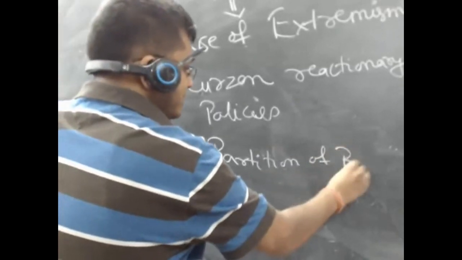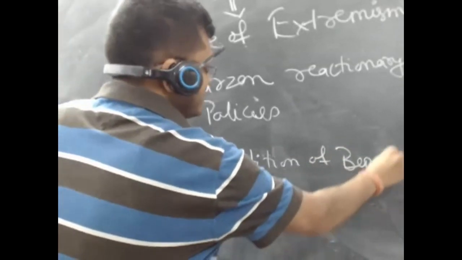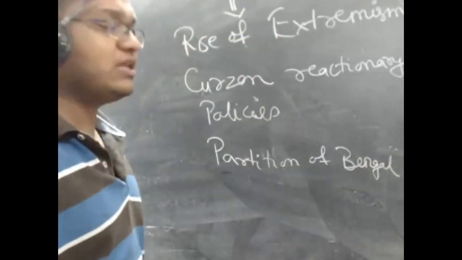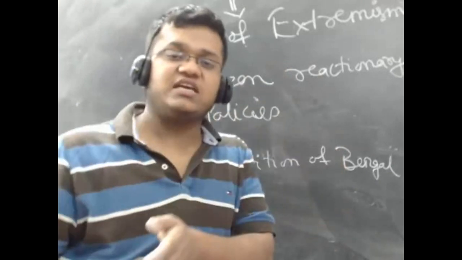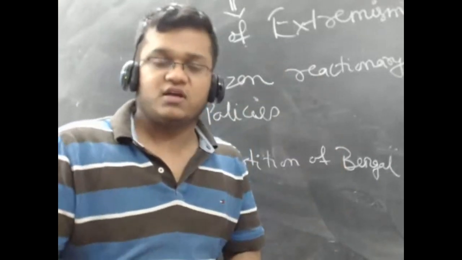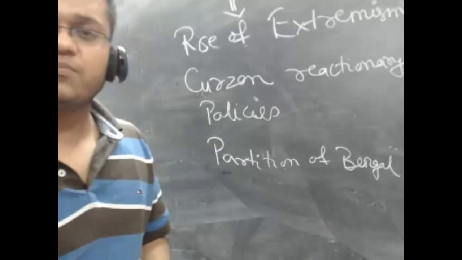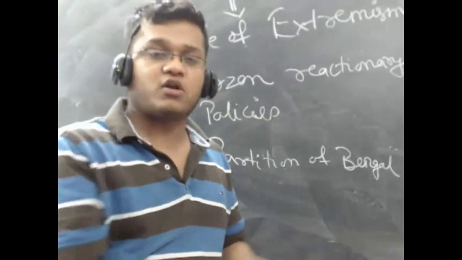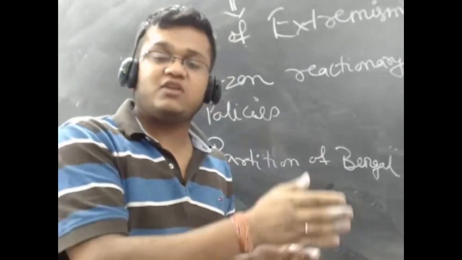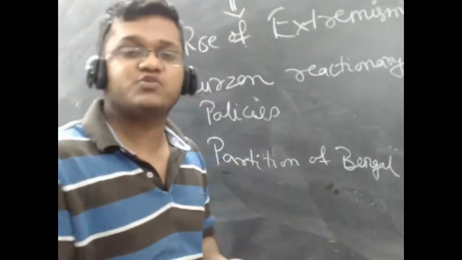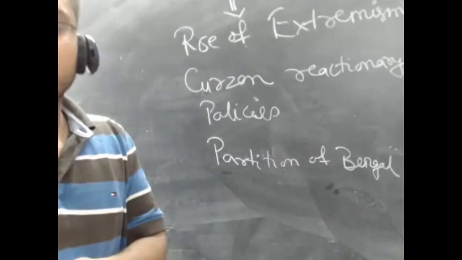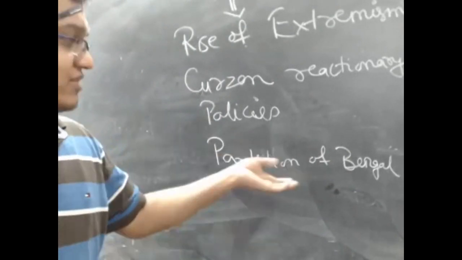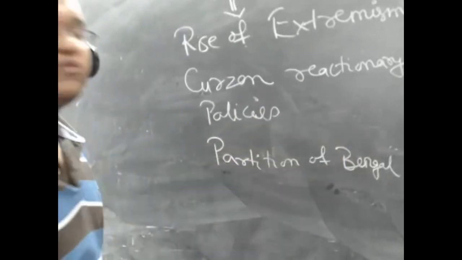Partition of Bengal. See, when you look at India's map, you see that West Bengal is one of the states. And then you are confused that this state which is in the east, why it is called West Bengal? Because West Bengal is in the eastern part of India. So a state in the eastern part is called West Bengal. So when you will study Partition of Bengal, then you will understand why West Bengal is called West Bengal. It is not West Bengal because it is in west, because it is actually geography located in east. But then we will study this, then we will understand why it is called West Bengal.